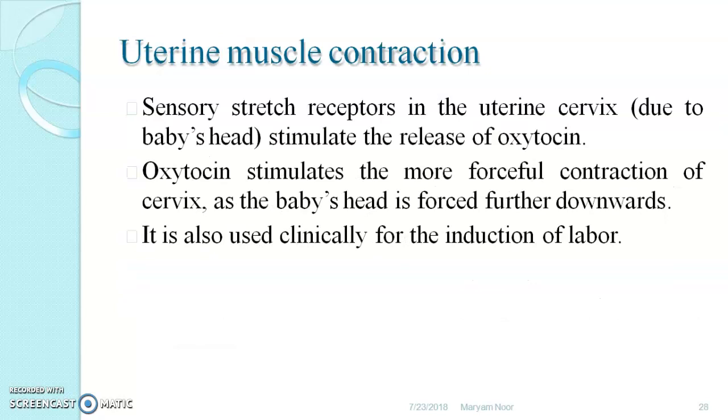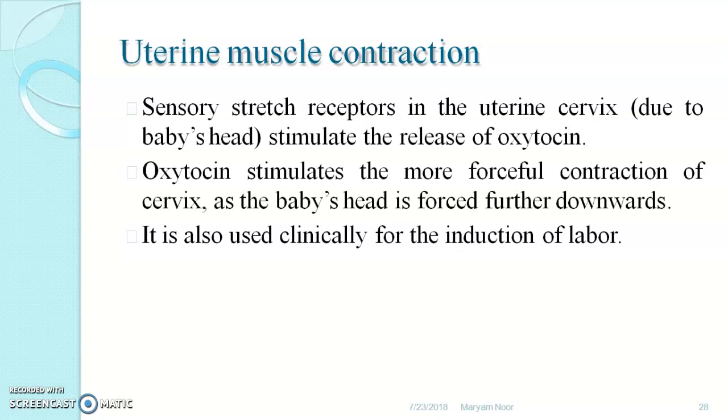from the breast. Again, in uterine muscle contraction, sensory stretch receptors in the uterine cervix region stimulate the release of oxytocin, because when the baby comes out during parturition, release of oxytocin takes place.